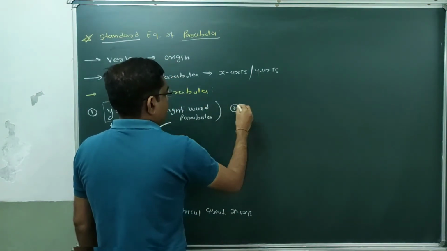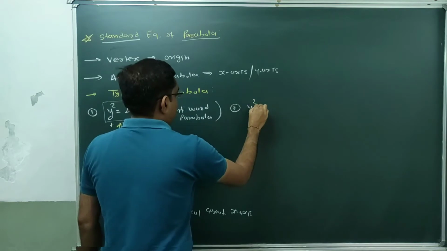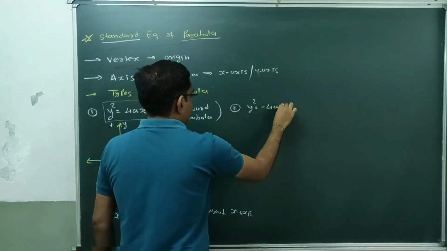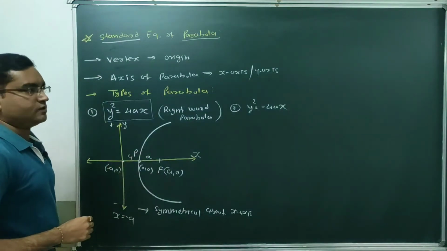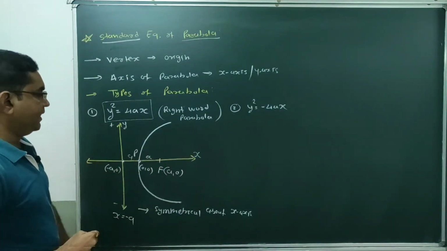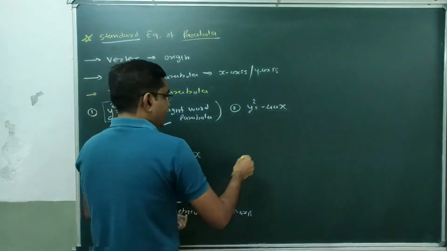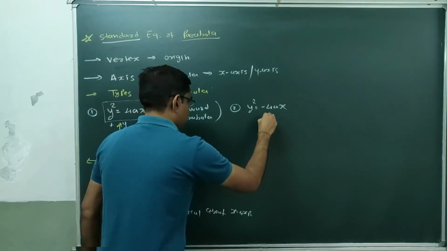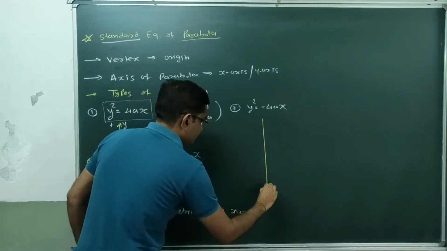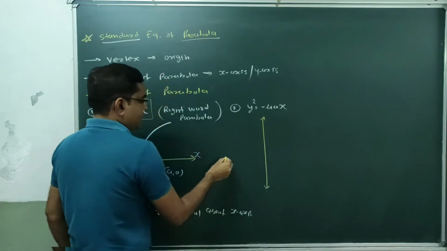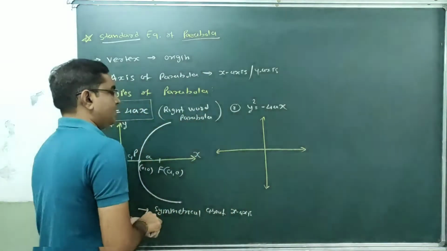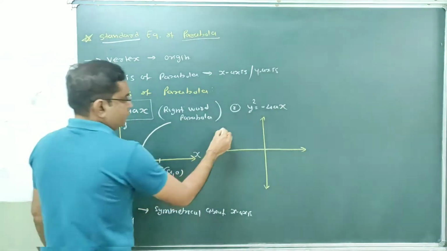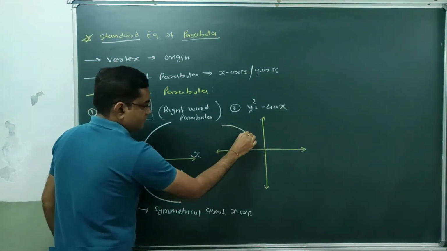Now the second case. The second type of parabola is y square equal to minus 4ax. Here our a is negative, so see how the parabola will look. This is the directrix, this is the axis of parabola, and now our a is negative, so it will be like this.